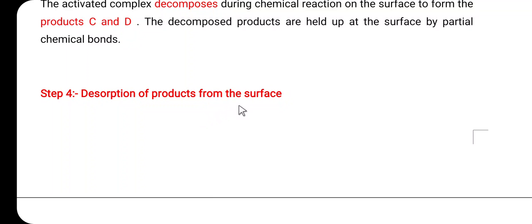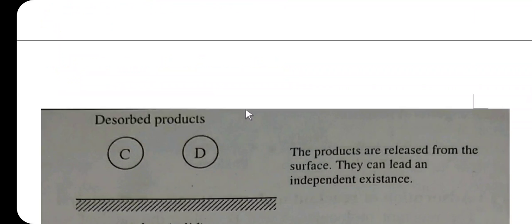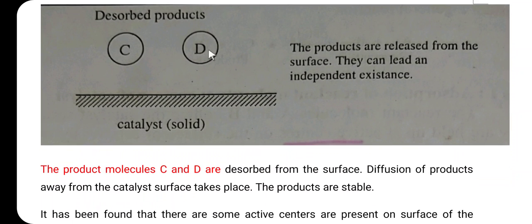And step number 4 is desorption of the products from the surface. That means the products C and D are removed from the surface of the catalyst. This is step number 4. So the product molecules C and D are desorbed from the surface, and the diffusion of the products away from the catalyst surface takes place, and the products are stable.